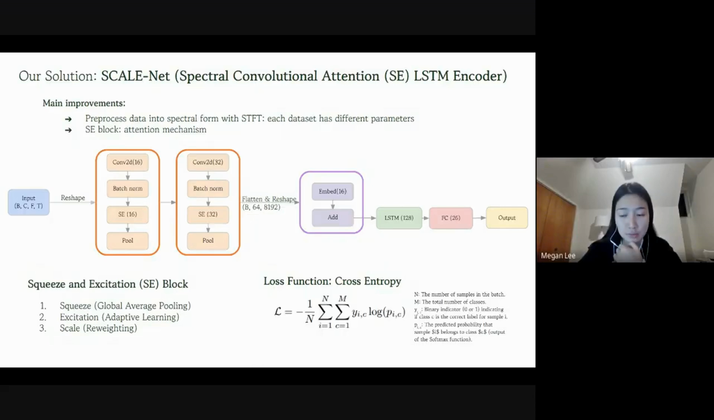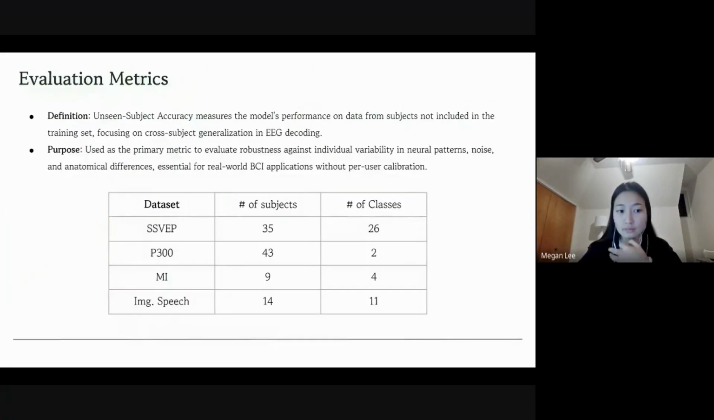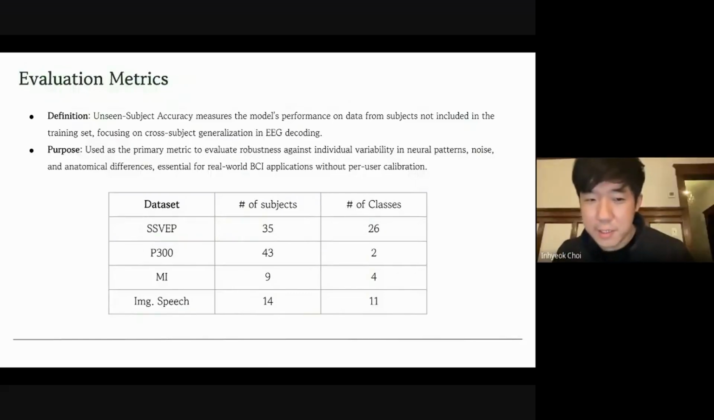Additionally, we use cross-entropy loss function shown here to minimize the difference between the true and predicted classes. And we use unseen subjects accuracy for evaluation metric. It measures model performance on data from new subjects not in the training set. The purpose is to assess robustness against individual neural variations and noise.